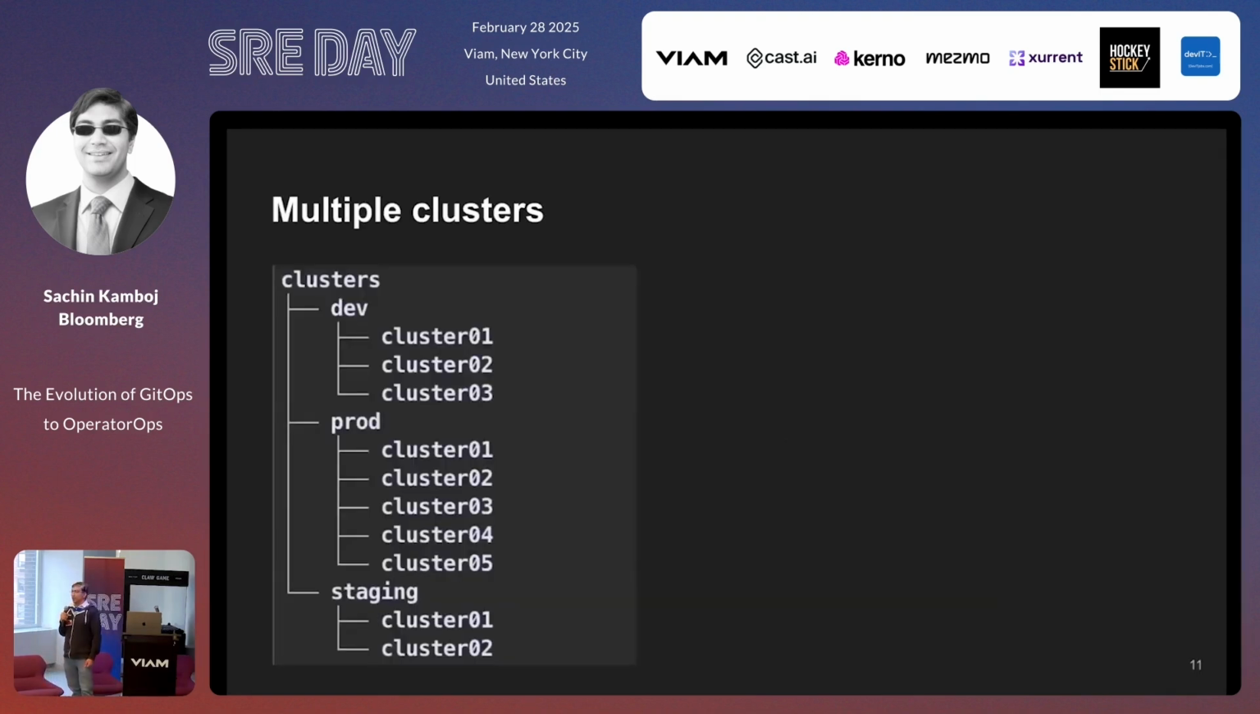GitOps works great when there is a single cluster. What happens when there are multiple clusters? In this example, I have something like 10 clusters shown here. By a show of hands, how many of you have had to manage several hundreds of clusters? At least a couple of us. You know the pain behind that.